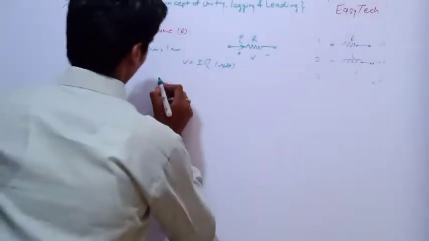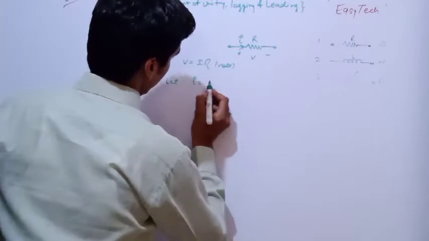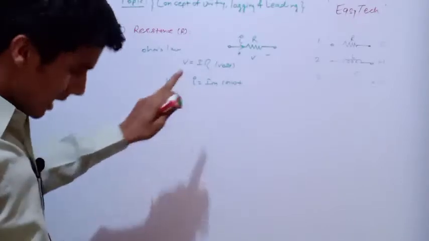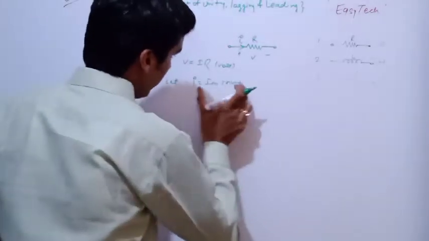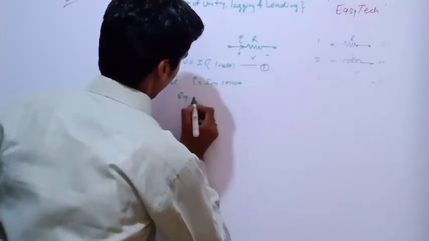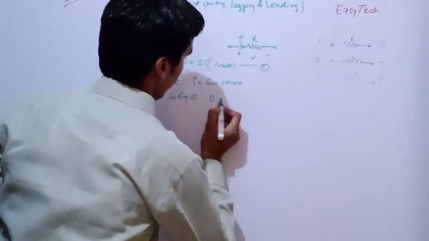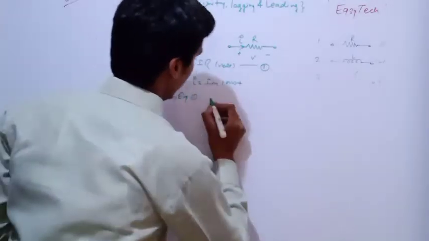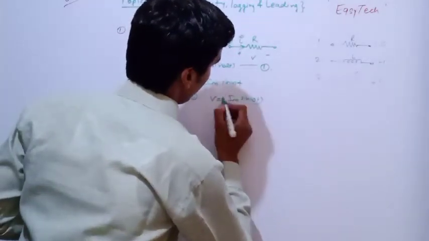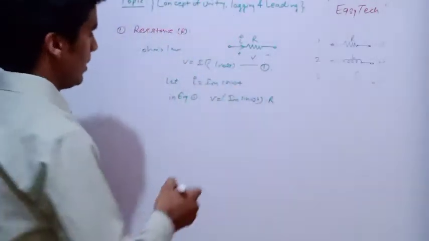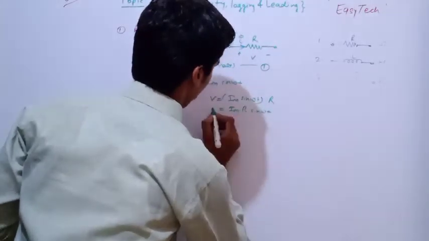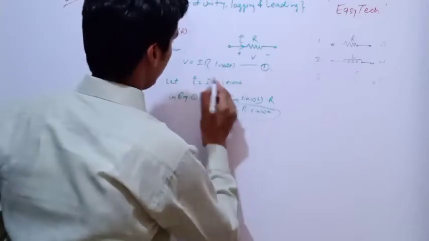Let the value of the current be I equal to Im sin omega t. When we put this expression into equation number 1, the value of V will be Im sin omega t multiplied by R. So obviously it will be Im times R sin omega t. This will be the value of V, and this was the value of I.